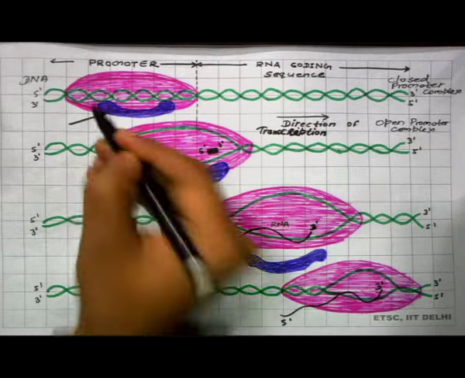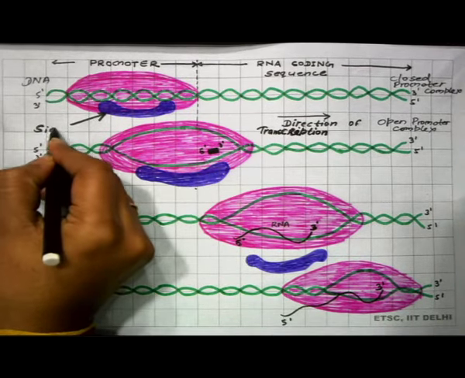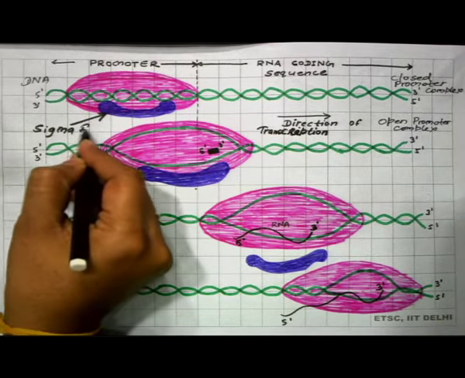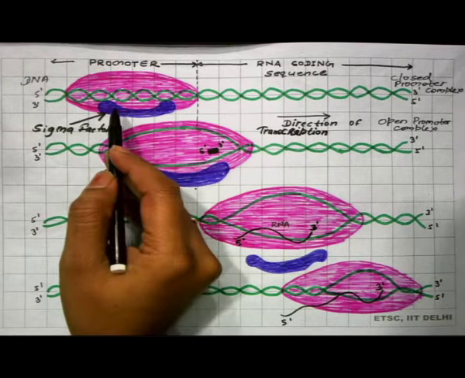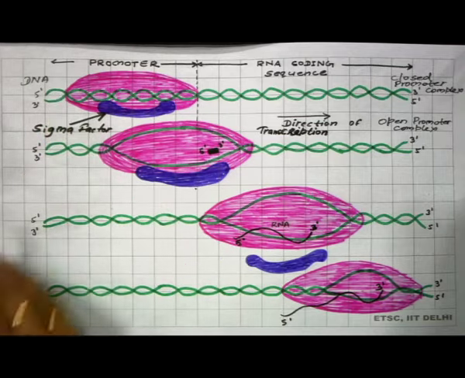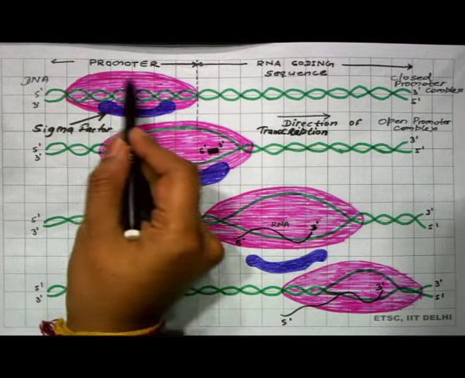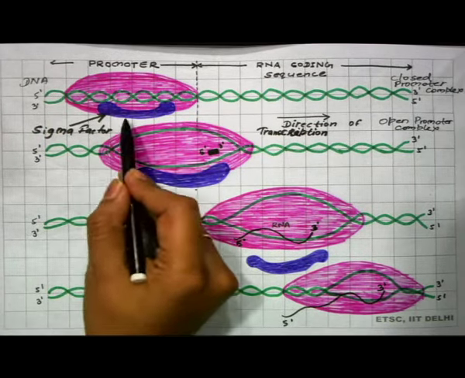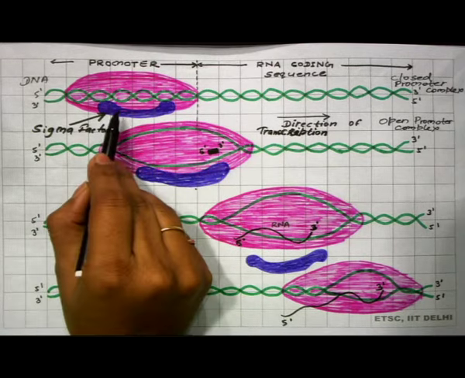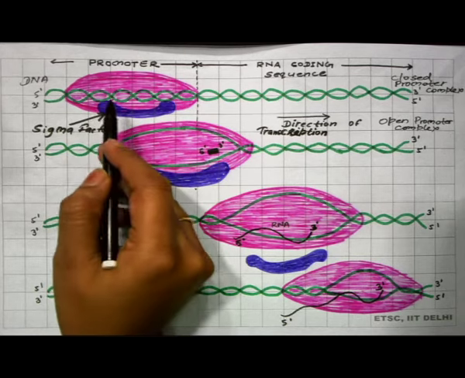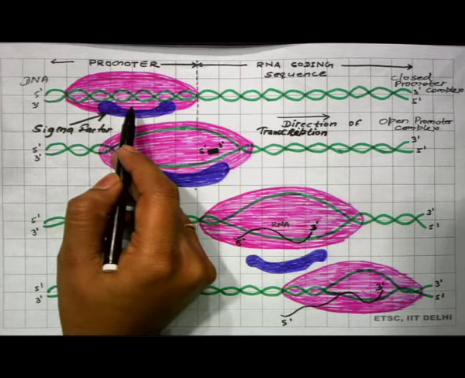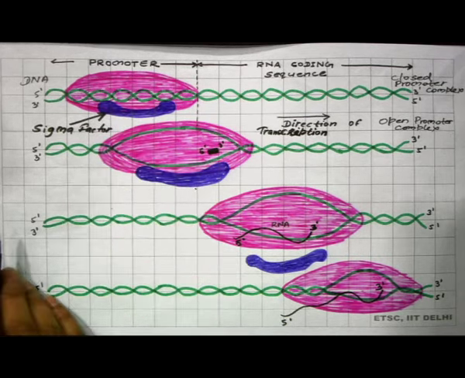This particular structure is known as sigma factor, which is present in RNA polymerase, and the whole structure is the holoenzyme along with the core enzyme, that is RNA polymerase and sigma factor. So, with the help of this sigma factor, RNA polymerase is able to recognize the promoter because of the presence of consensus sequence in the promoter.